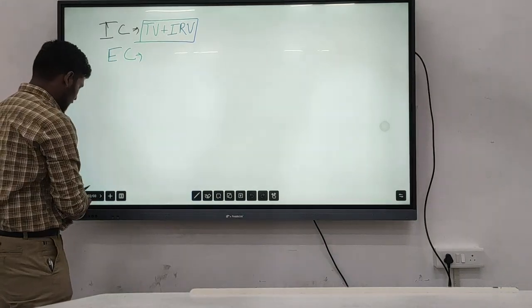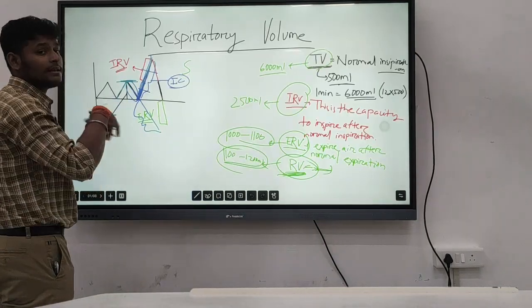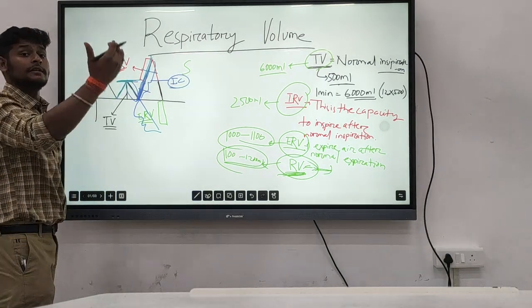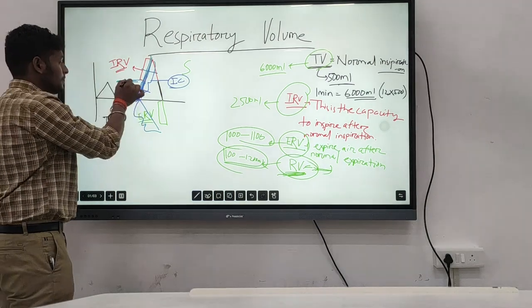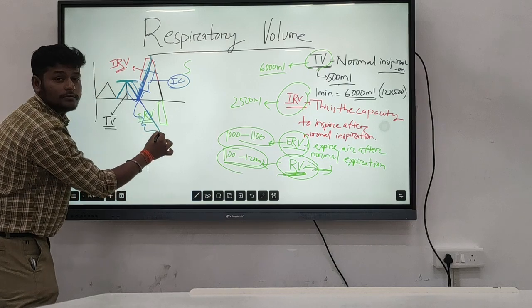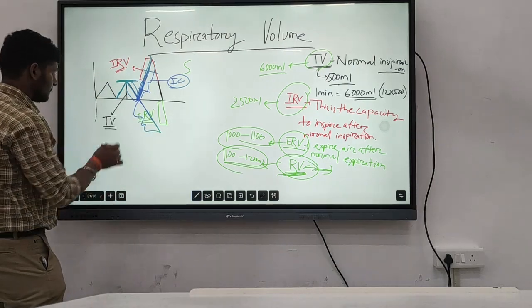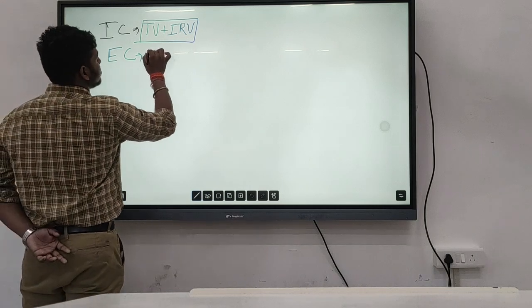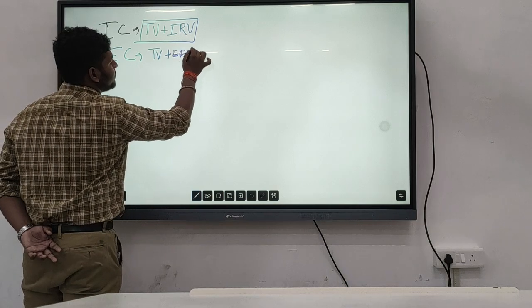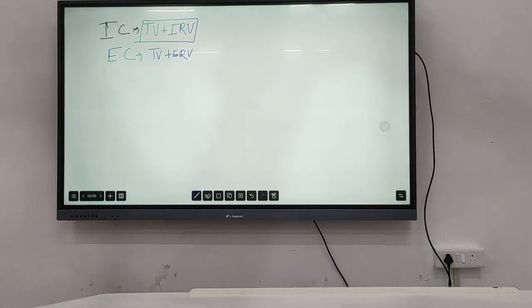So what will the expiratory capacity be after normal inspiration? We are inspiring normally like this. After that, we are expiring forcefully, the tidal volume comes out, and with it the expiratory reserve volume also comes. So the expiratory capacity, EC, will be tidal volume plus ERV.